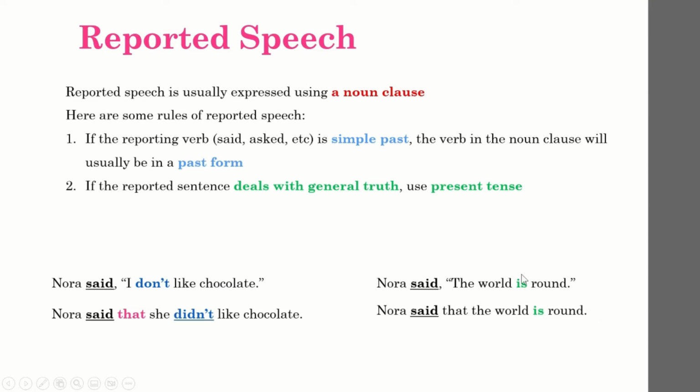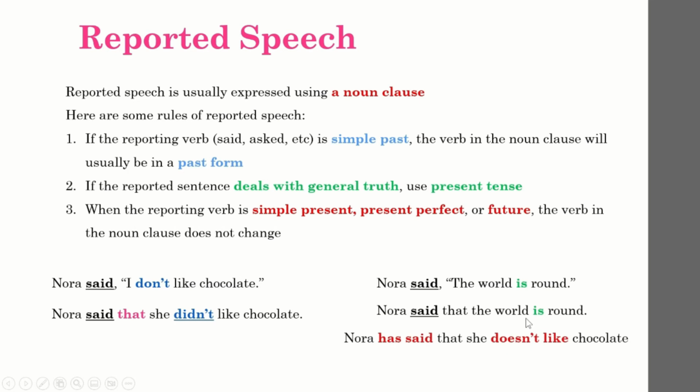In this case, instead of using a past form, you have to maintain the present form because the sentence indicates a general truth. So you keep using the past form for the introduction, but in the noun clause, the verb is still in present form.